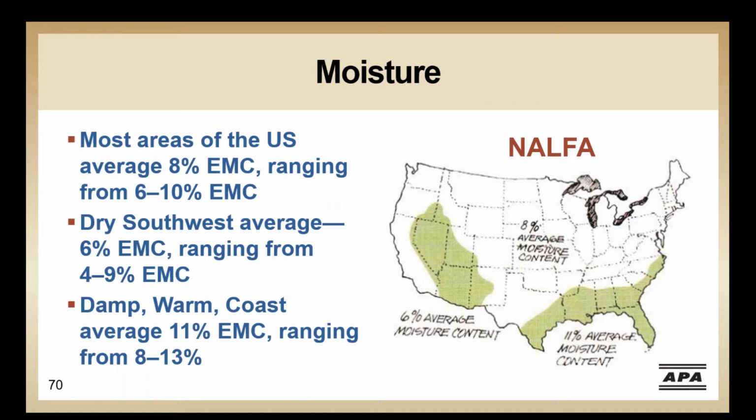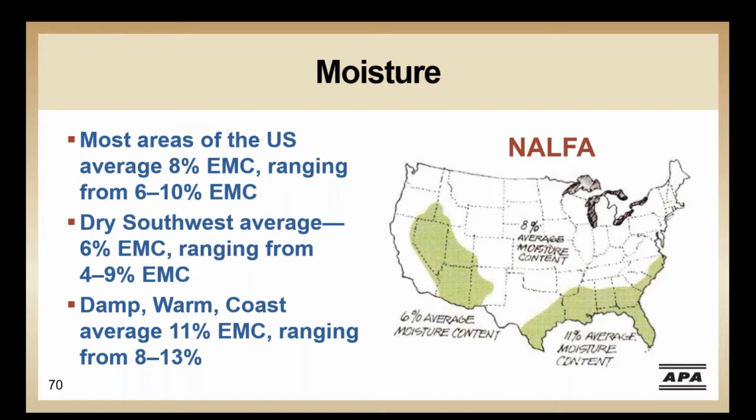Currently, both the National Wood Flooring Association and the North American Laminate Flooring Association in their recommendations recognize that wood doesn't have a set equilibrium moisture content and may vary with the environment, and provide geographical references to wood moisture content. So, looking at data from the U.S. Department of Agriculture, both associations provide maps that note the average moisture content, or the equilibrium moisture content, in wood.